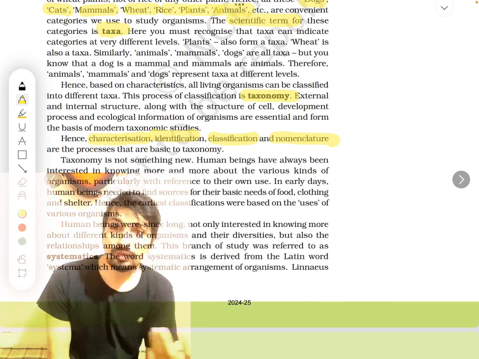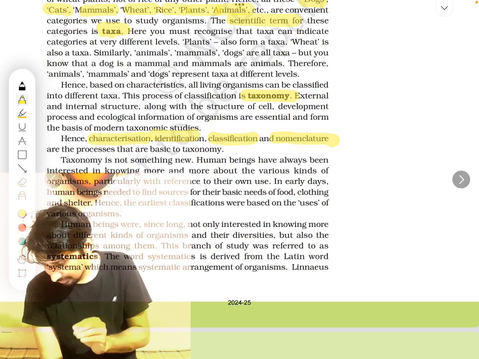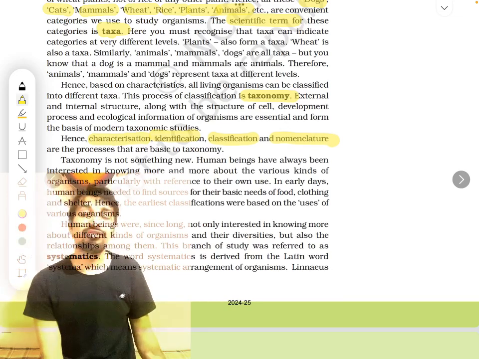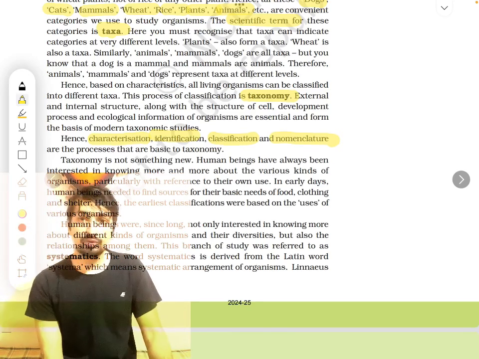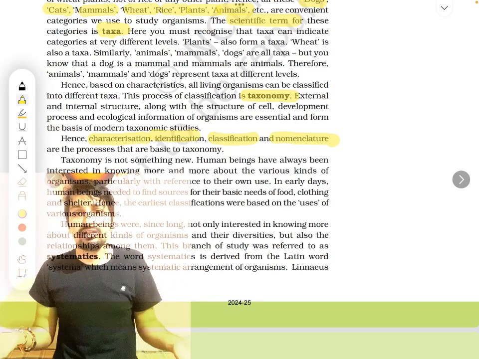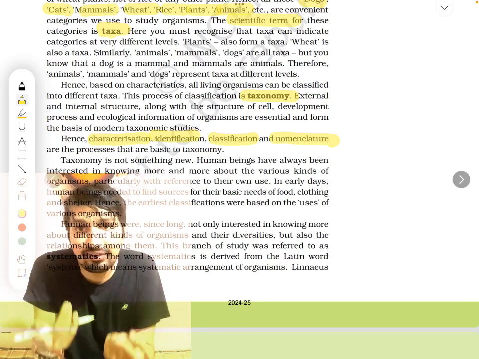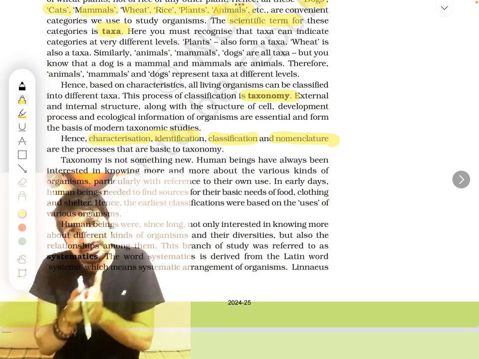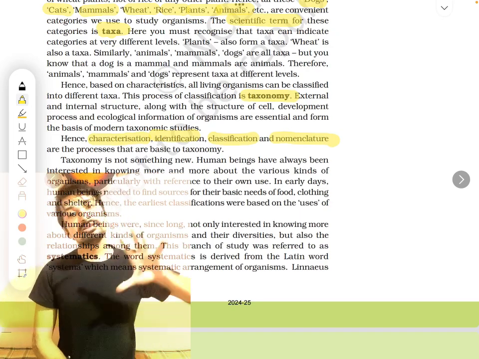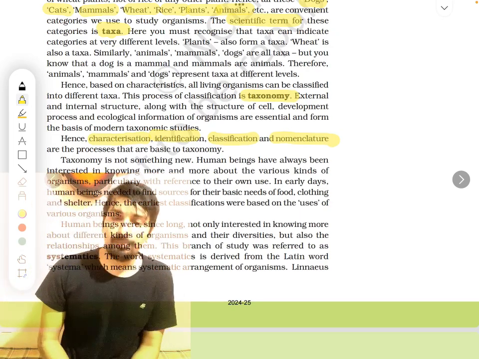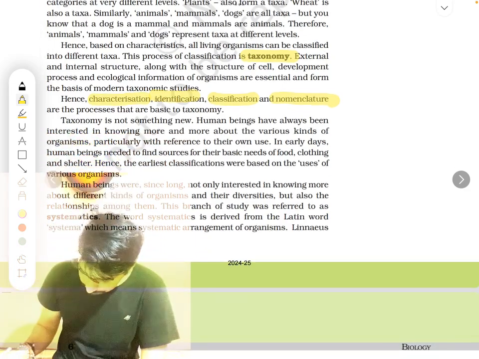So we'll put it in plant kingdom. So this is called classification. Then nomenclature. Finally I will give it a name. If it is something new, I will give a name at the end. So first characterize it, then identify it, then classify it, then finally name it. This is the entire process of taxonomy. Correct?